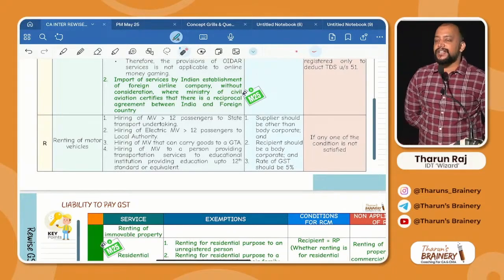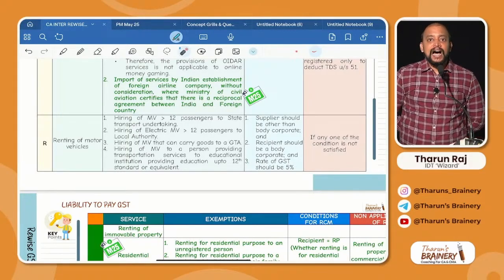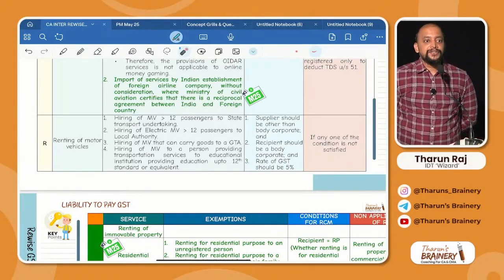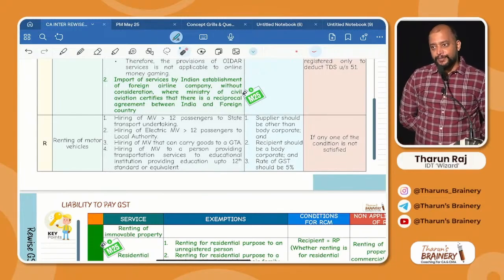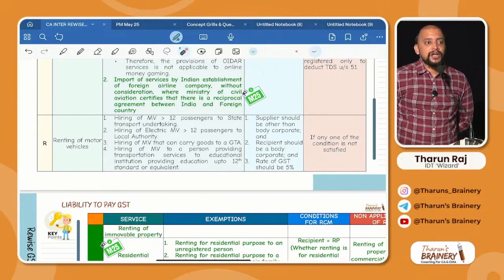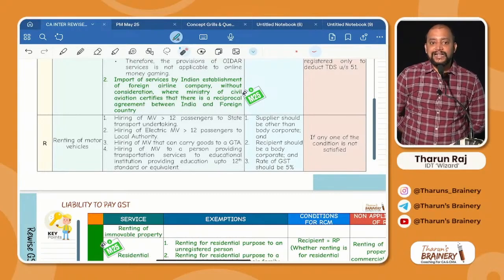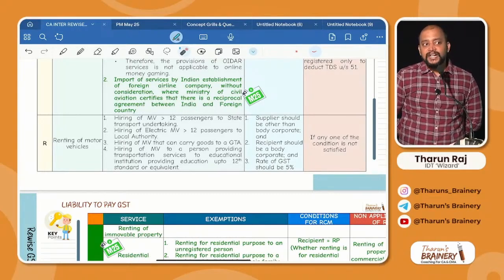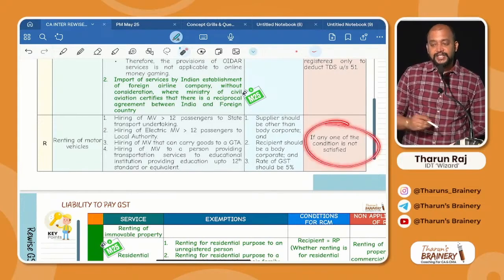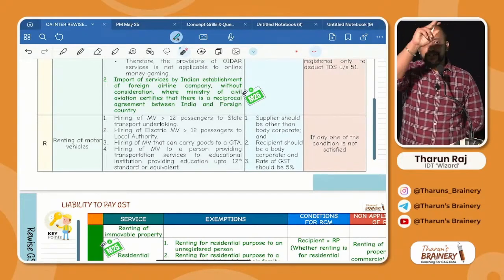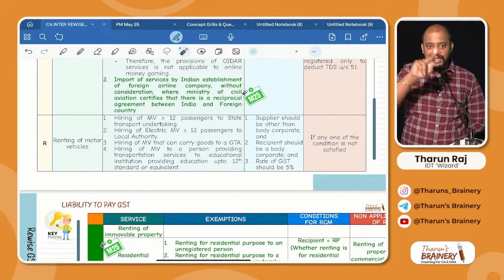So what is the first condition? See there, supplier should be other than body corporate. Recipient should be body corporate. And how much should be the rate mentioned in the invoice? 5%. If all these three conditions are satisfied, then RCM. If any one condition is not satisfied, that's it. If any one condition is not satisfied, it will be FCM. Understood here this? Yes, I, R.